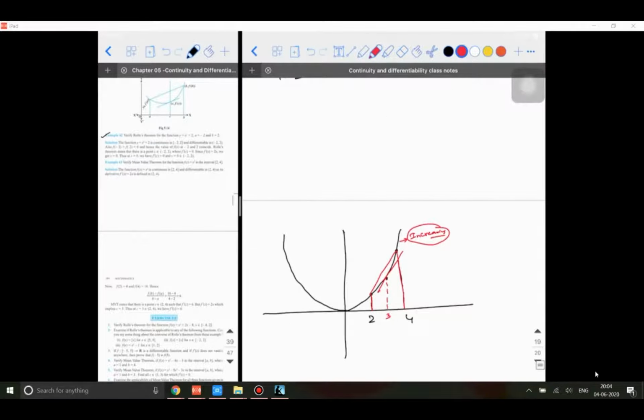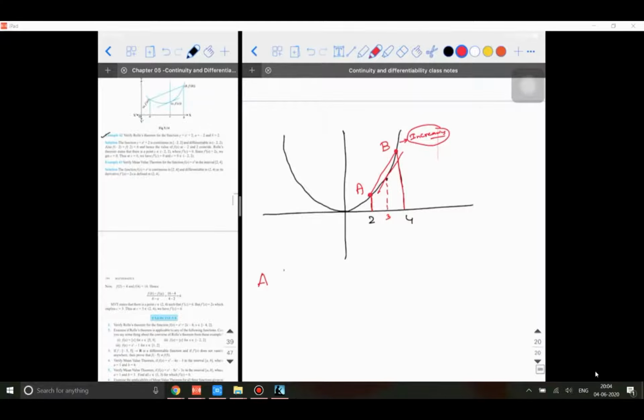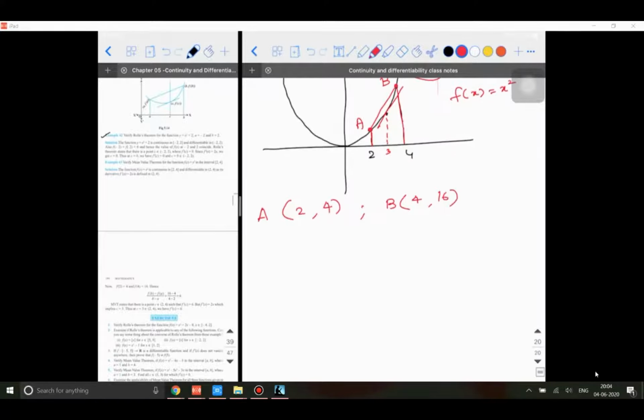If you visualize this graph, take this point as A and this point as B. What are the coordinates of point A? 2 comma f of 2. It is not f dash, it is f of 2. f of x is x square, so f of 2 is 4. Similarly, the coordinates of point B are 4 comma 16. This is A, this is f of A, this is B, this is f of B.